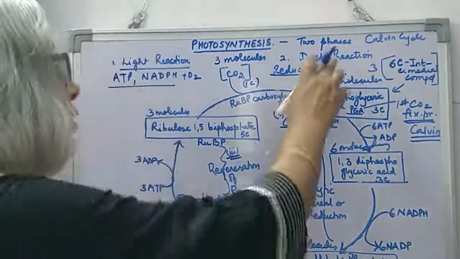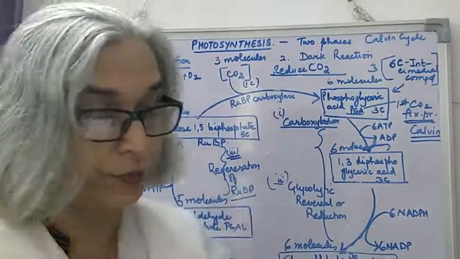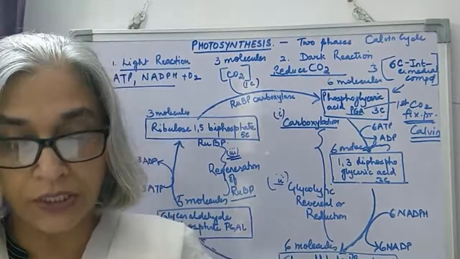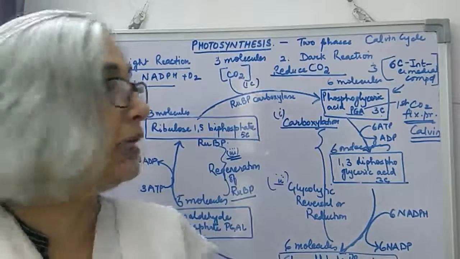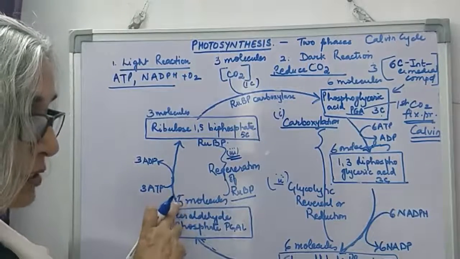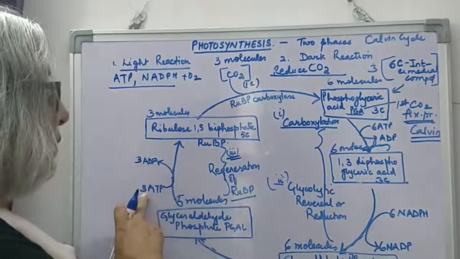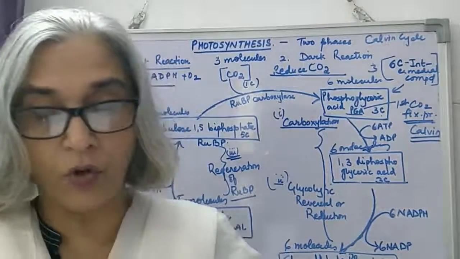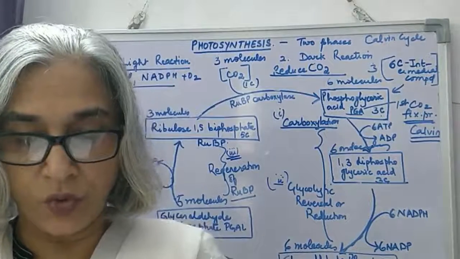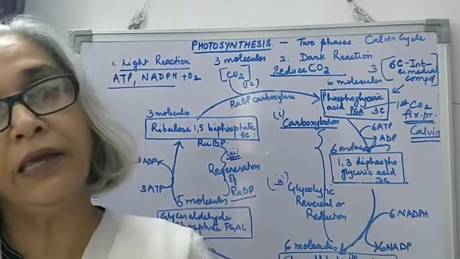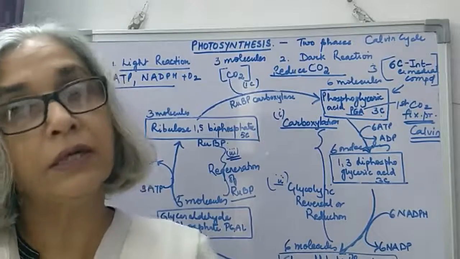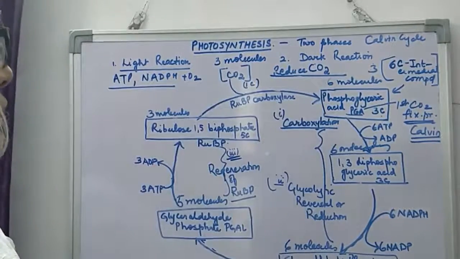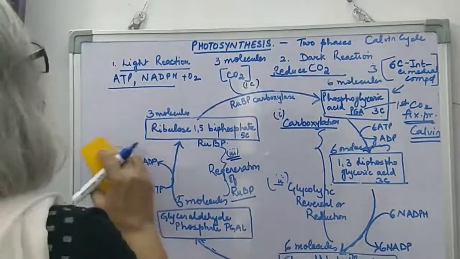Then the last step of dark reaction is regeneration of ribulose biphosphate. The glyceraldehyde phosphate undergoes a series of reactions, and ultimately by utilizing 5 molecules and 3 molecules of ATP, they regenerate ribulose 1,5-biphosphate, and 1 molecule of glyceraldehyde phosphate is used to make other molecules like glucose and other sugars like sucrose, etc. So this is the overall pathway of dark reaction or biosynthetic phase.